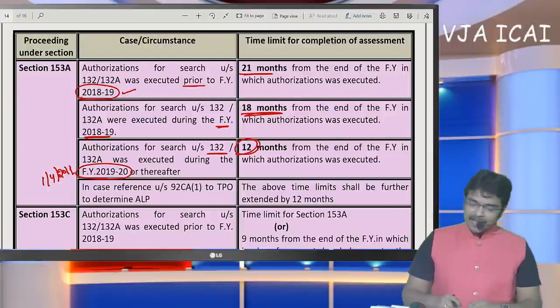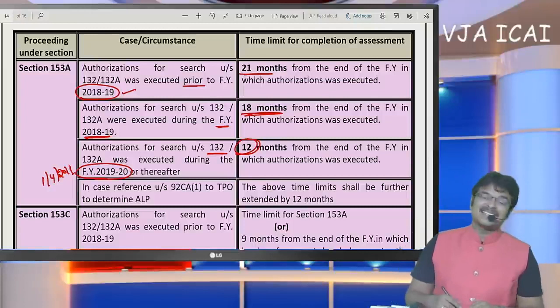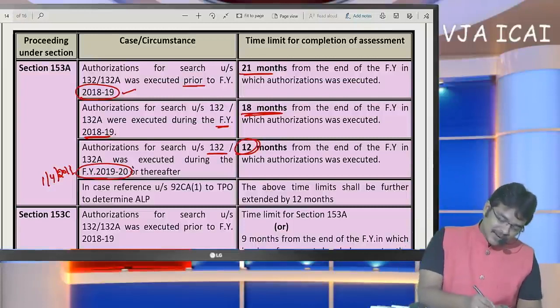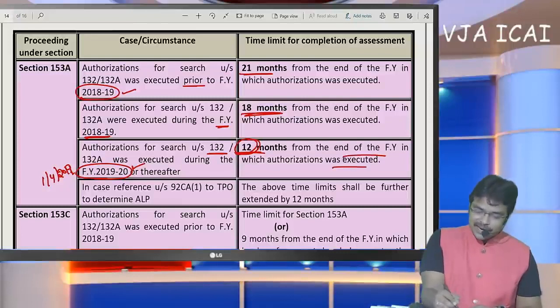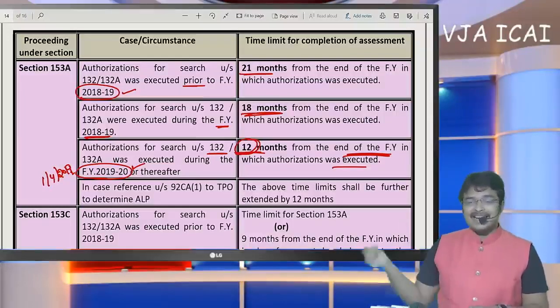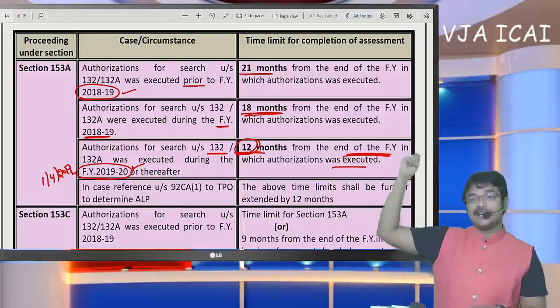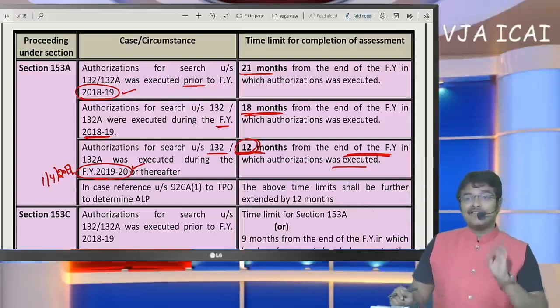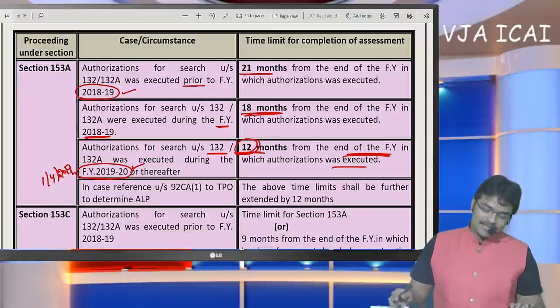So based on that, I am going to give you a conclusion that for authorizations, that means search warrant, which was executed on or after 1/4/2019, now the time limit that was specified here is 12 months after the authorization executed from the end of the year. If today the authorization is given, from this year ending, that means 31st March 2021, from that date onwards within 12 months, that means within 31st March 2022, this search assessment should be completed is the conclusion.